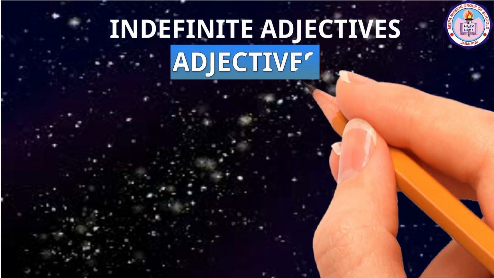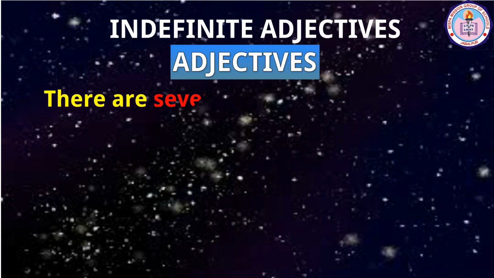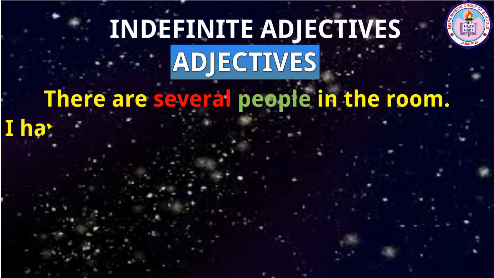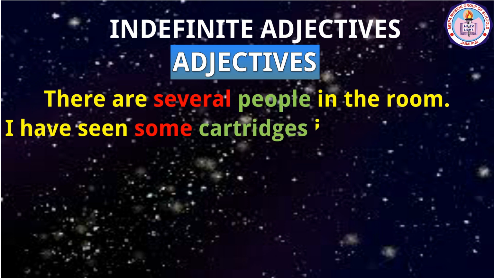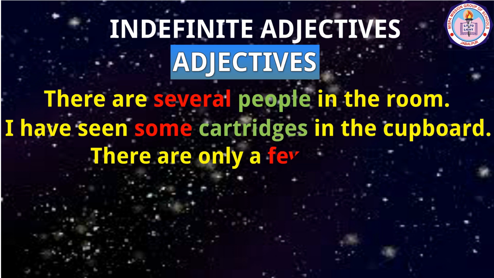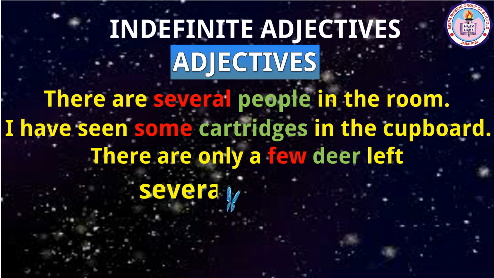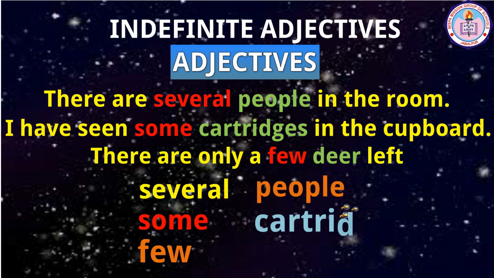Let us see adjectives. There are several people in the room. I have seen some cartridges in the cupboard. There are only a few deer left. The words several, some, and few are indefinite adjectives in these sentences. They modify the nouns people, cartridges, and deer respectively.